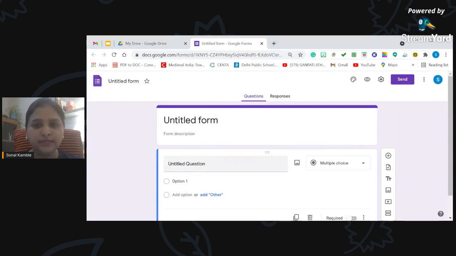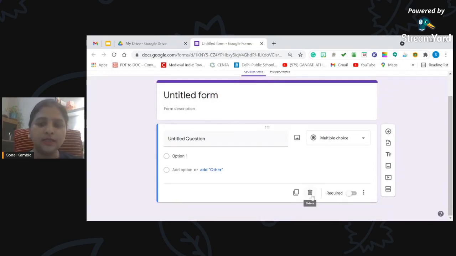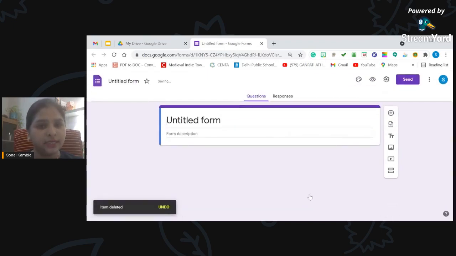I'll say just no thanks, and by default you can see here there is one multiple choice question already available to me, but I don't need it right now, so I'm going to delete it. So let's find out how we delete any question which we don't need. You can see here a bin icon. I'll just click on this, and this question will get deleted.